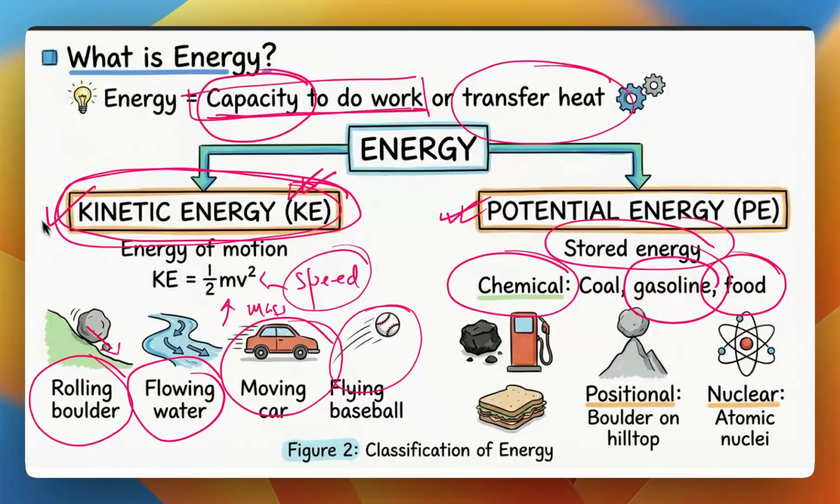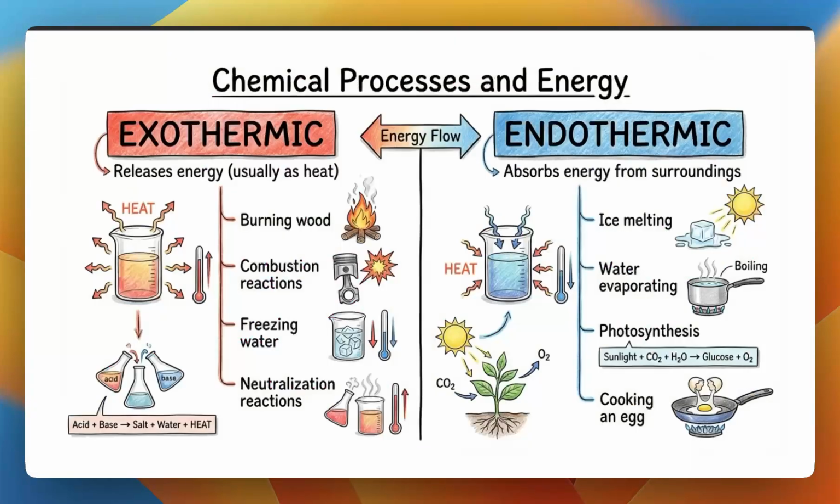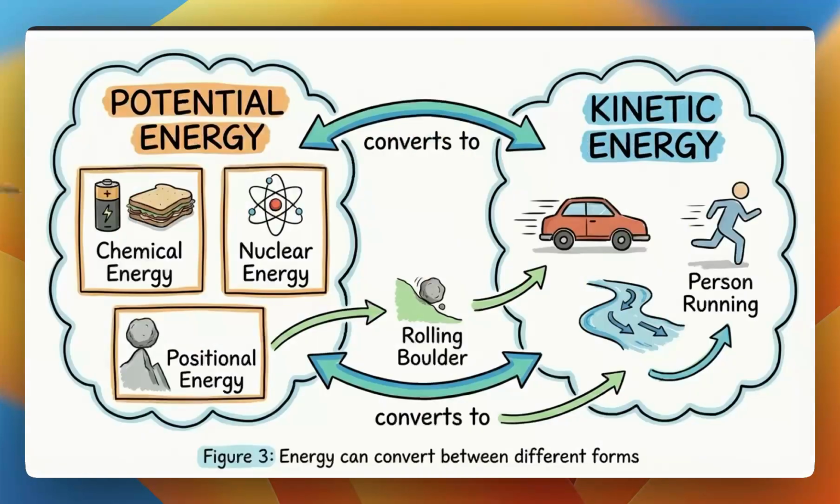Okay. The amazing thing is that we can basically convert the potential energy to kinetic energy, and also kinetic energy back to potential energy. Okay, so energy can be transformed from one type to another, right? So on the left hand side, we can say, if we have to perform some work, we want to eat the sandwich.